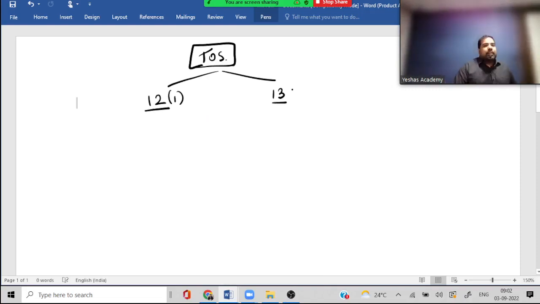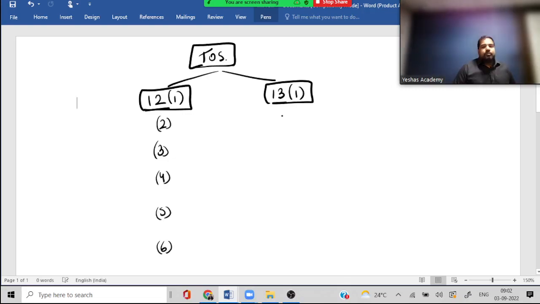12.1 and 13.1 are very useless sections, guys. They are only introduction. Next, guys, 2, 3, 4, 5 and 6. Here also, guys, 2, 3, 4, 5 and 6. People are repeating these numbers, guys, good job.